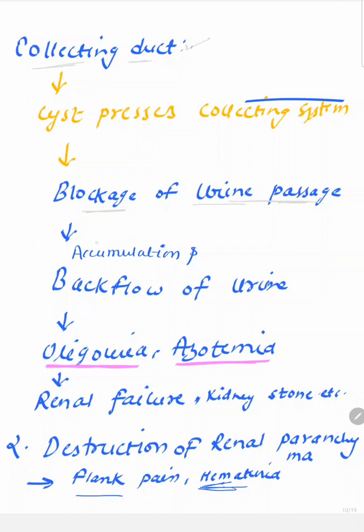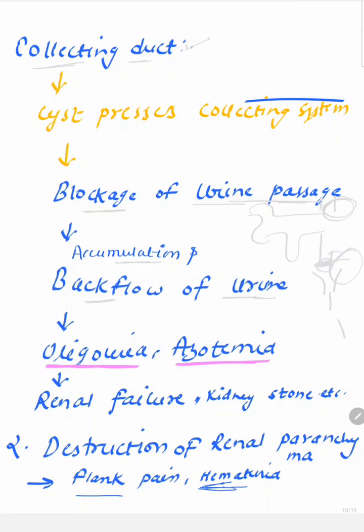Because of that, urine is unable to get out of the body, and there is accumulation and backflow of the urine. So let's suppose here is a nephron and there is a collecting duct, and this opens in the renal papilla. Here is the minor and major calyx. So what will happen here? Because the cyst is present here, there is narrowing or obstruction.